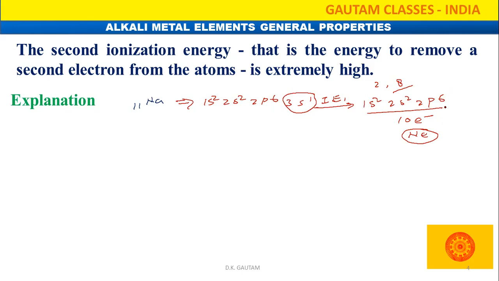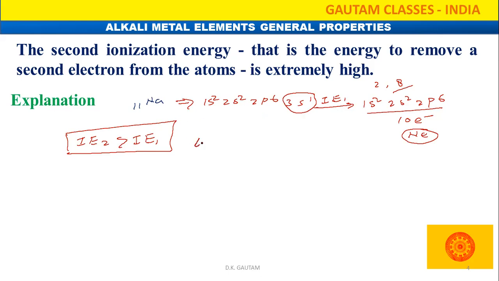That is why the second ionization energy of the first group element is greater than the first ionization energy. Hope you got the idea why we are saying that. This is because after removal of one electron, they attain the noble gas electronic configuration of the nearest atom.